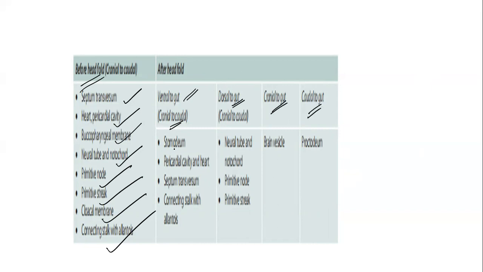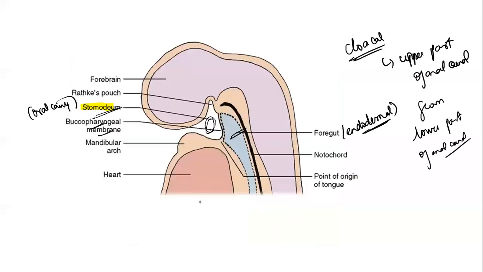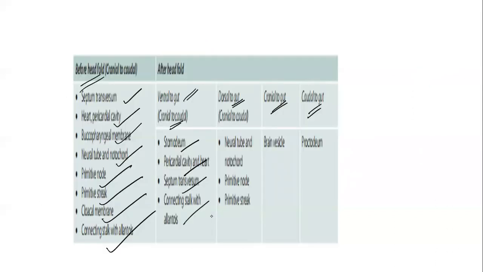Now, ventral to gut, you can find structures like the stomodeum, pericardial cavity and the heart, septum transversum, connecting stalk with allantois. Yes, can you see? This is the ventral part of the gut. So you'll be able to appreciate the stomodeum, buccopharyngeal membrane, heart and the pericardial cavity. Along with that, if you come down, you'll be having the cloacal membrane and the allantois.